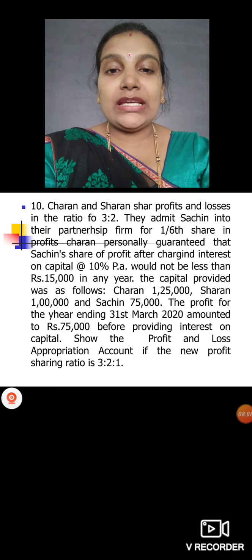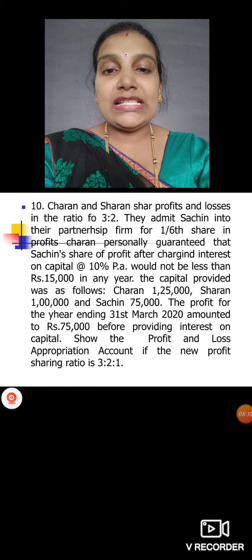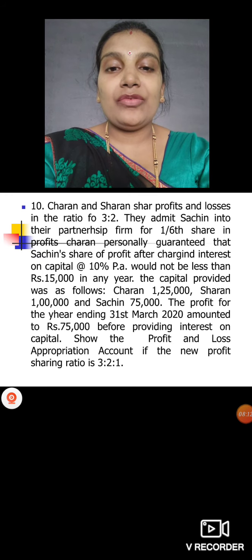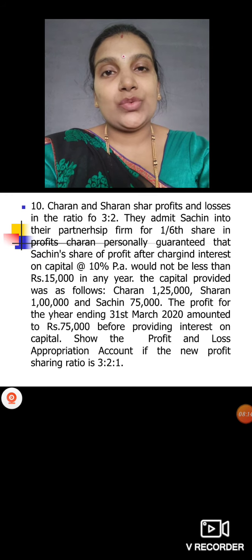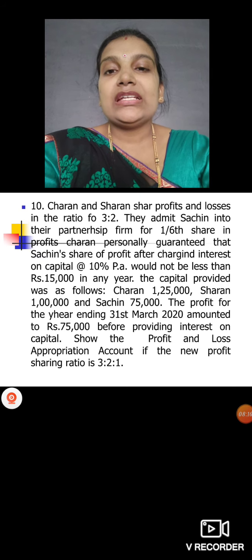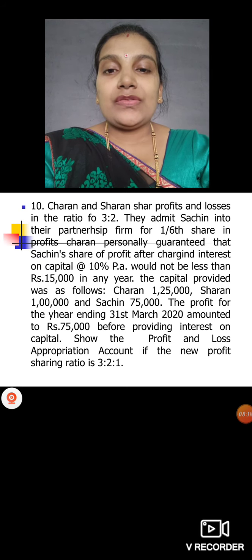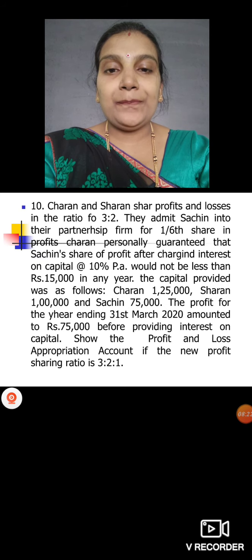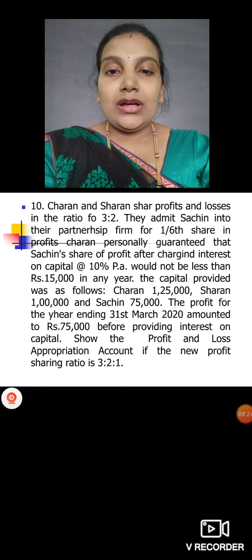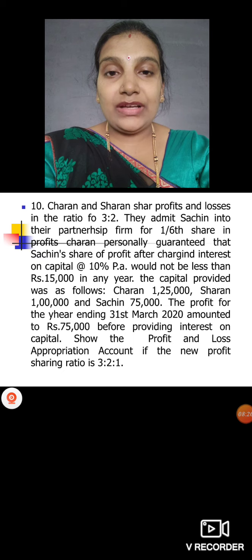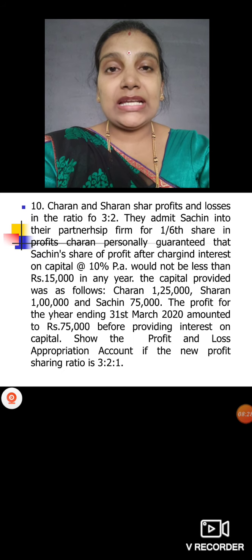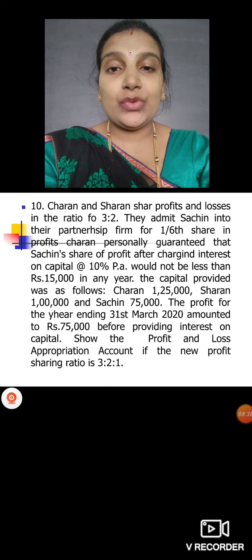The profit for the year ended 31st March 2020 is 75,000. And the new profit sharing ratio they have given is 3:2:1, so no need to calculate the new profit sharing ratio here. Out of the 75,000 profit, you should pay interest on their capitals: 1,25,000 at 10%, 1 lakh at 10% and 75,000 at 10%. Then the remaining amount will be distributed to all three partners in their profit sharing ratio 3:2:1.